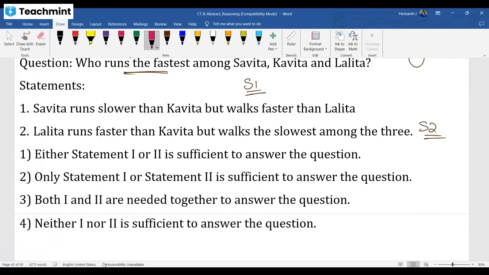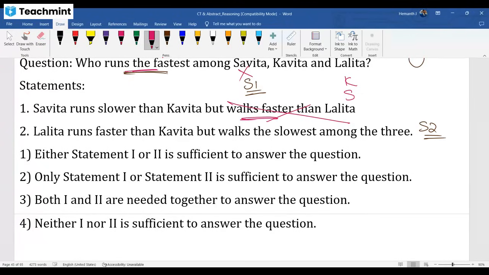Statement one: Savita runs slower than Kavita. Walking, I don't want, my dear. This is walking. I don't want information related to walking. They're asking running only. So with one alone, I'm not able to decide. Kavita is faster than Savita, or Savita is slower than Kavita. Lalita can be here, or Lalita can be here. With one alone, I'm not able to solve it.